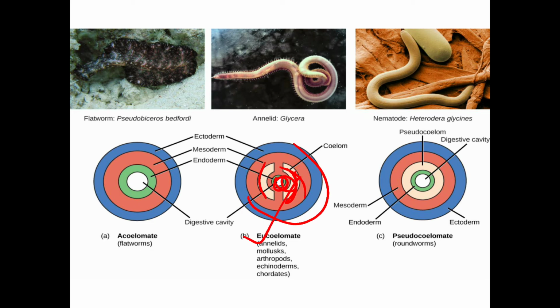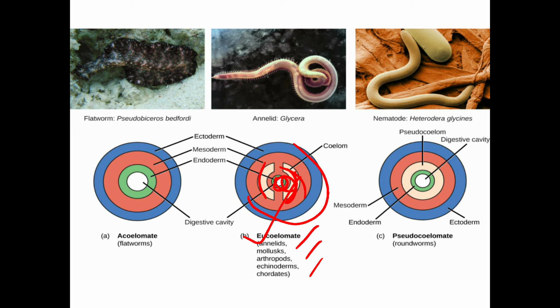These are coelomates: annelids, mollusks, arthropods, echinoderms, chordates. These are coelomate animals. That means they exhibit a space between the gut, that is the digestive cavity, and their body wall. This cavity is also mesodermally derived. You know that there are three layers: ectoderm, endoderm, and mesoderm.